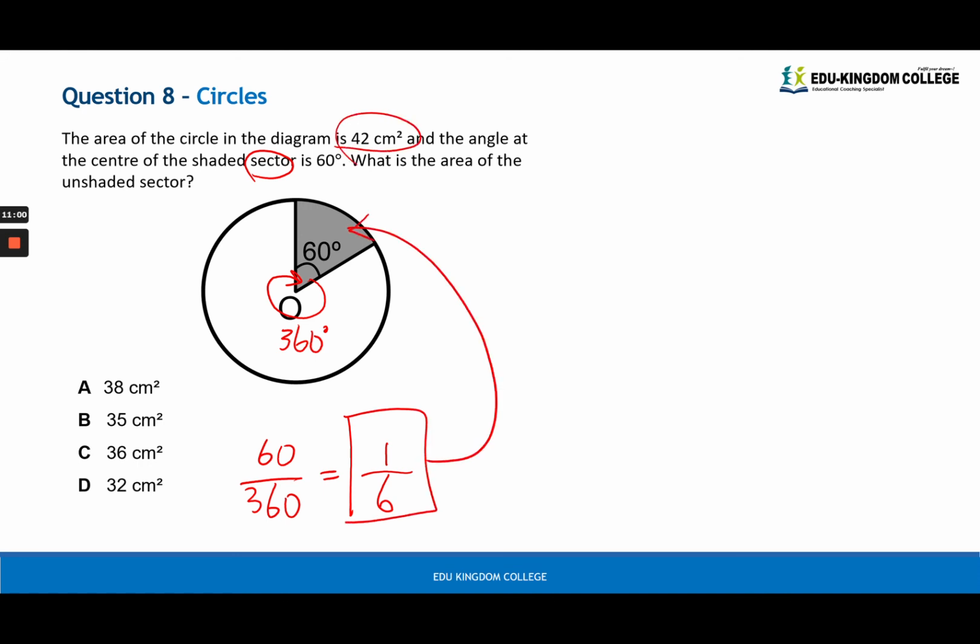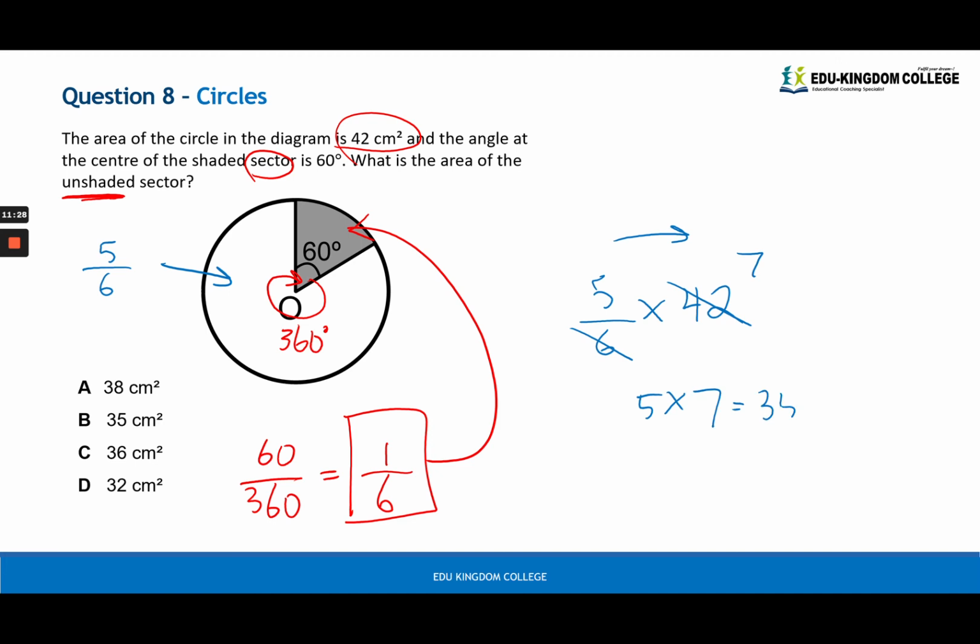Now they've been very nice to us and given us the whole area is 42 square centimeters. We want to find the unshaded sector. So if this shaded sector is 1/6, then the unshaded sector must be 5/6. So you want to do 5 over 6 times 42. You want to divide first, 6 and 42, they cancel, get 7. Now you multiply across. 5 by 7 is 35 square centimeters, and that's where the answer is B.